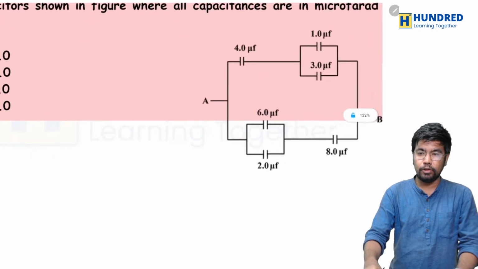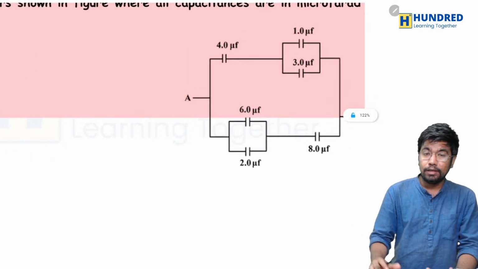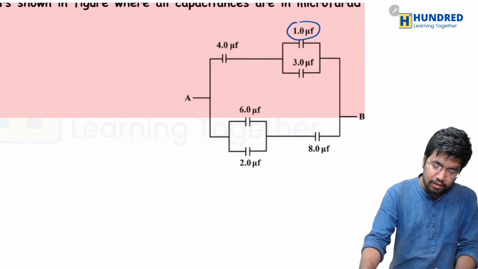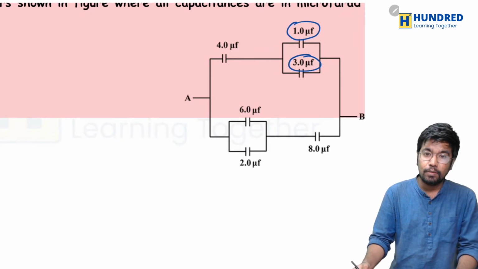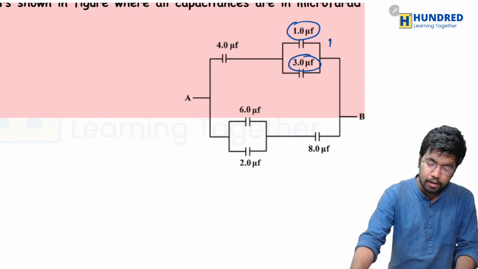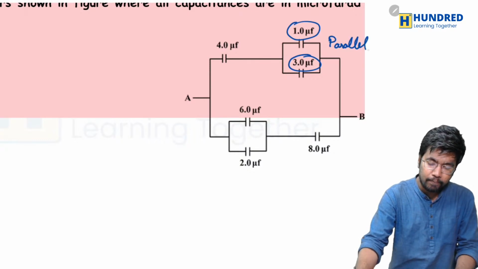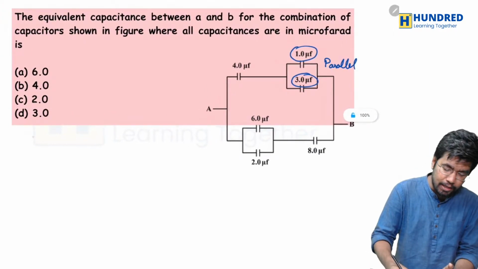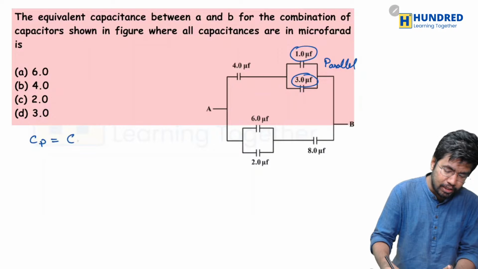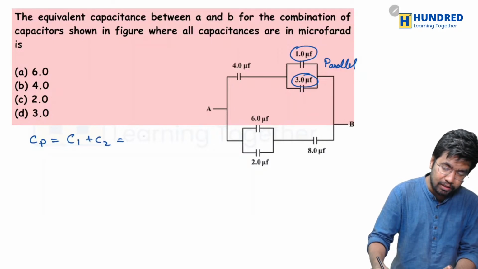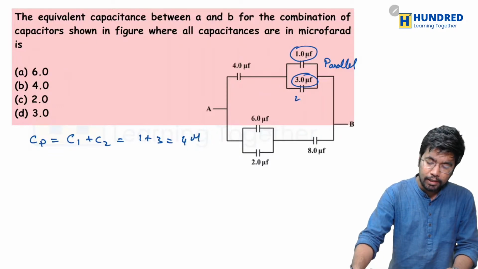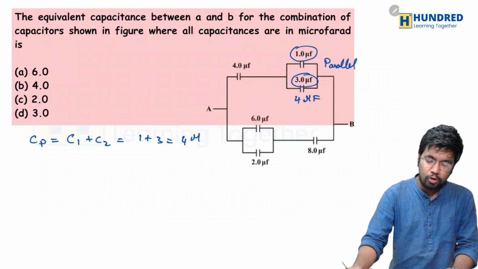So here is a circuit, and we just have to find the equivalent capacitance, right? You can see that this 1 microfarad and this 3 microfarad are connected in parallel. For parallel we can add them directly, that is 1 plus 3 is equal to 4 microfarad. So they both get added and become 4 microfarad.